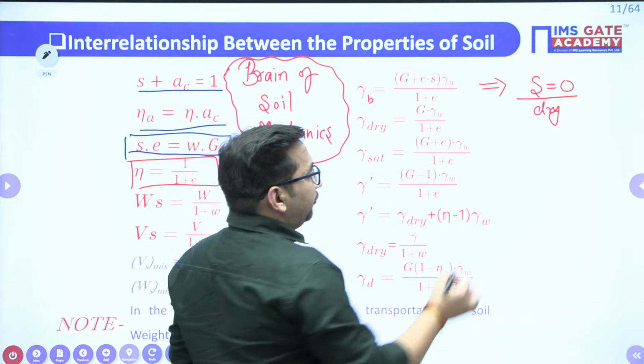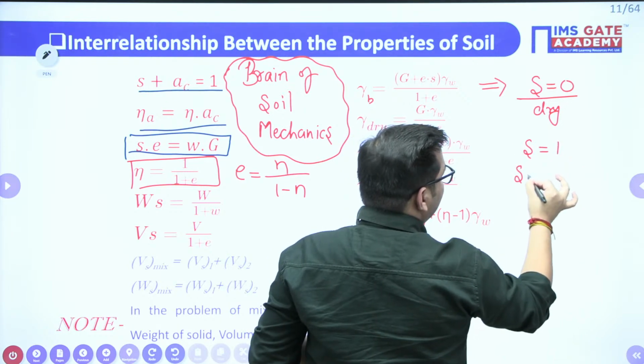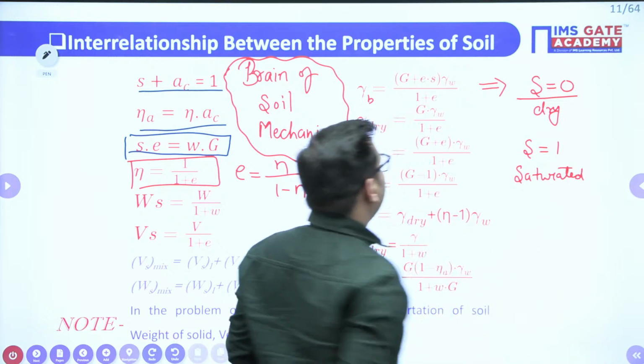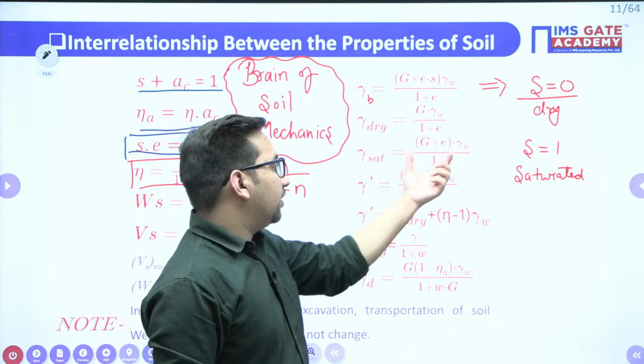Similarly, if your degree of saturation is equal to 1, it is going to be your saturated soil, right? So your gamma saturated will be (G plus e) into gamma w upon 1 plus e.